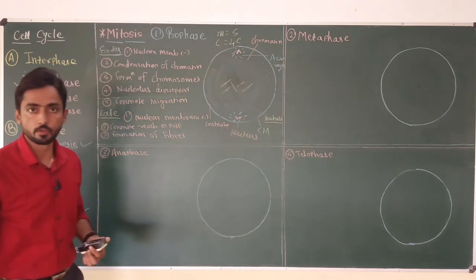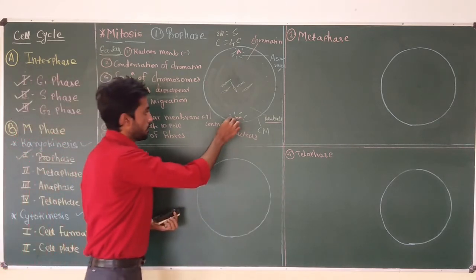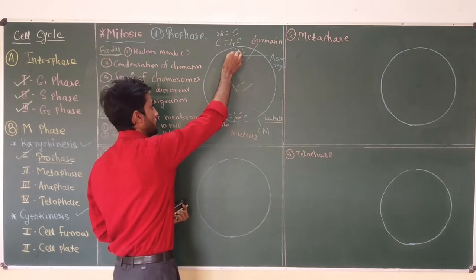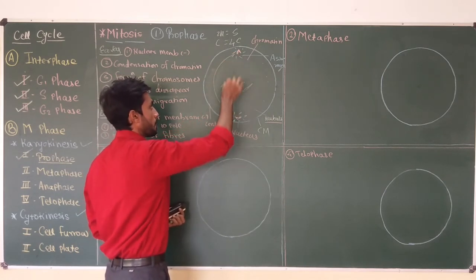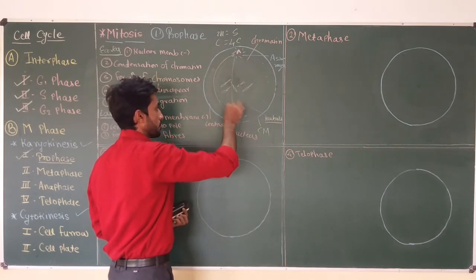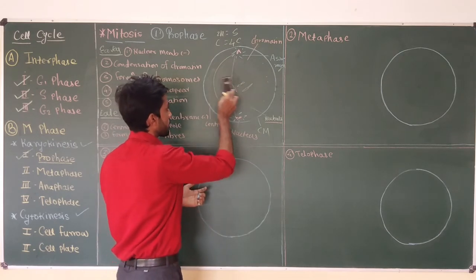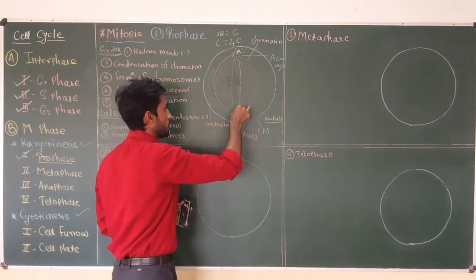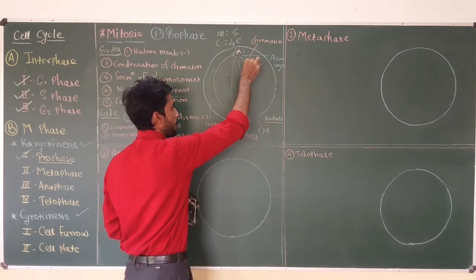Some long fibers are also produced from the centriole, and these long fibers are called spindle fibers.